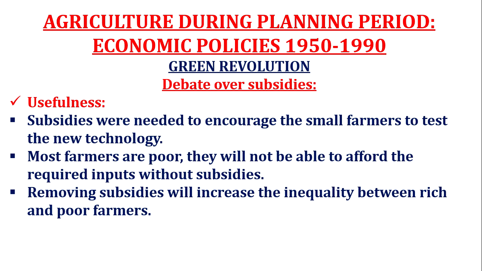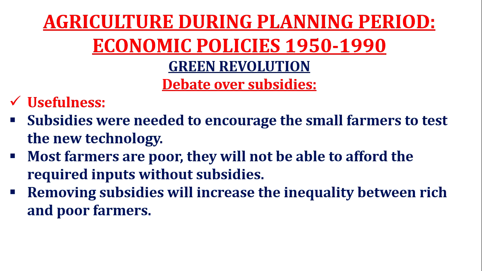So there was a debate over subsidies. The usefulness of subsidies was that they were needed to encourage small farmers to test the new technology. At that time the technology was costly, seeds were costly, fertilizers were costly. So subsidies helped the farmers to adopt this new technology. Most farmers are poor; they will not be able to afford the required inputs without subsidies.